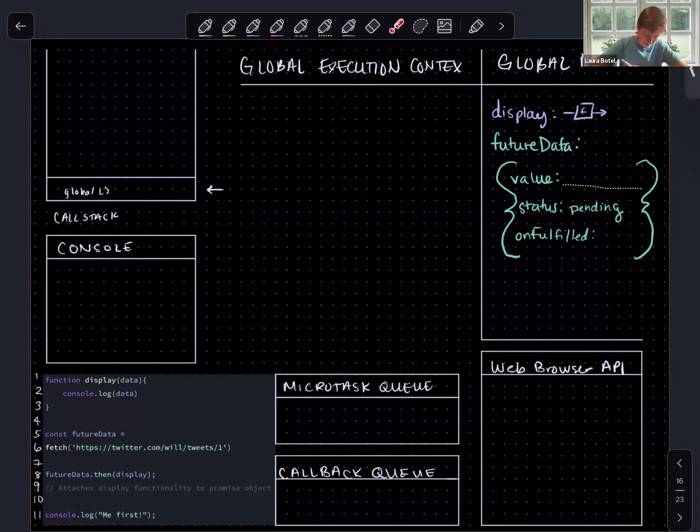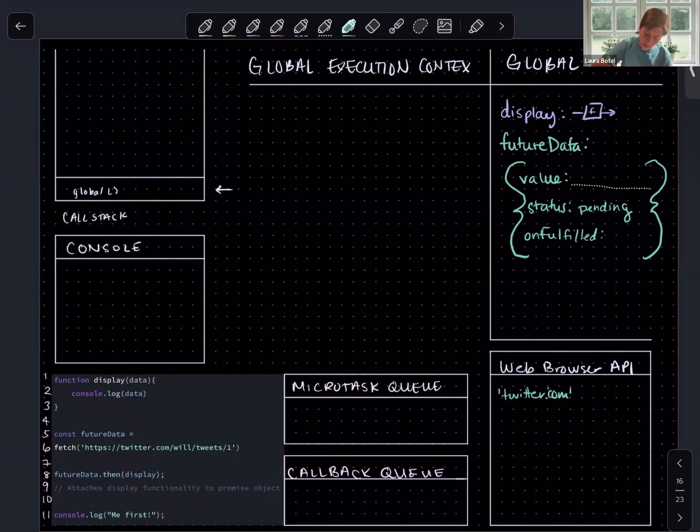So we have run line 6, but let's talk about what is happening, right? Fetch is going to make use of additional worker threads in the web browser. So not only is fetch immediately returning this object, but it's also taking this request to Twitter, and I'm not going to write out the whole URL, but that is just for the sake of abbreviation and space.